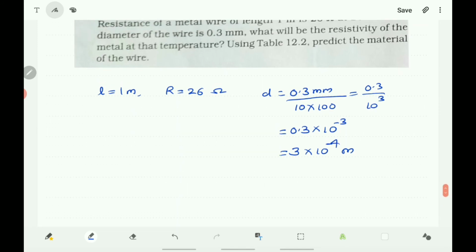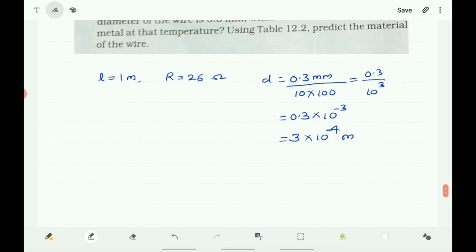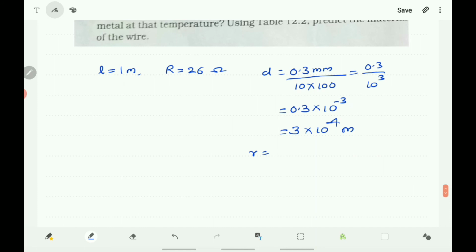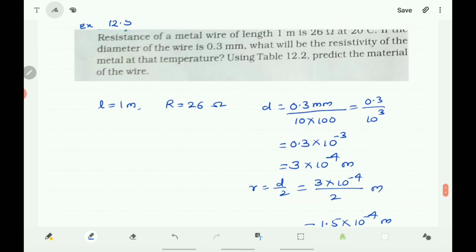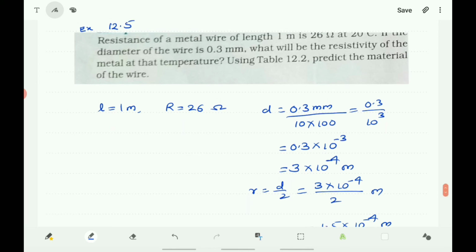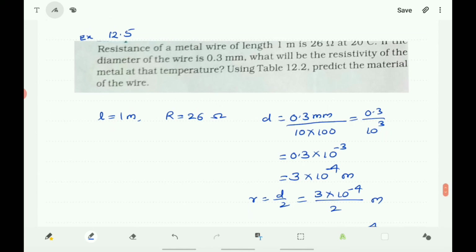And here it is a diameter, and you must get the radius by dividing the diameter by 2. So r = d/2, that is 3 into 10 to the power of minus 4 divided by 2, which equals 1.5 into 10 to the power of minus 4 meter. Now you find the area of the cross section of the metallic wire, because the relation among R, L and area is needed to find the resistivity of the metal.